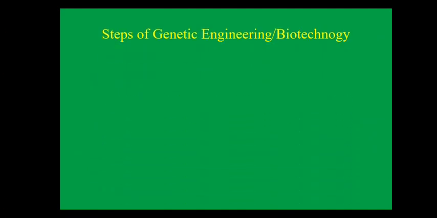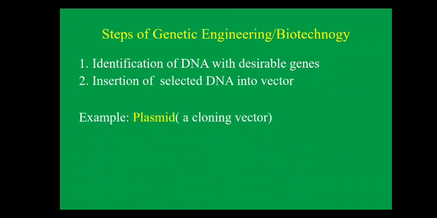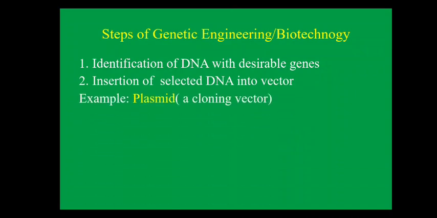Our next topic is the steps of genetic engineering, or the steps of biotechnology. The first step is identification of DNA with the desirable gene, then insertion of the selected DNA into a vector. For this insertion, we are using the plasmid as a vector.